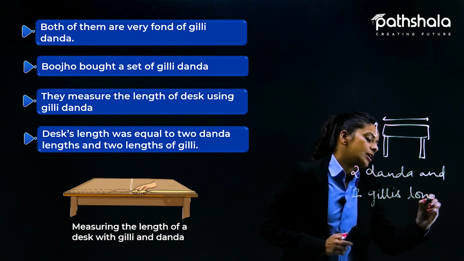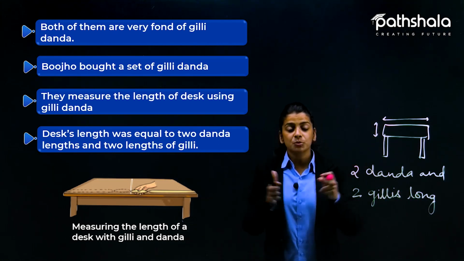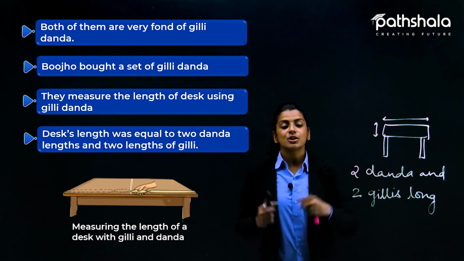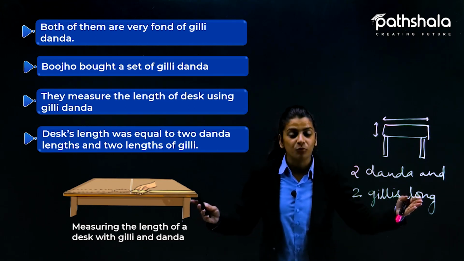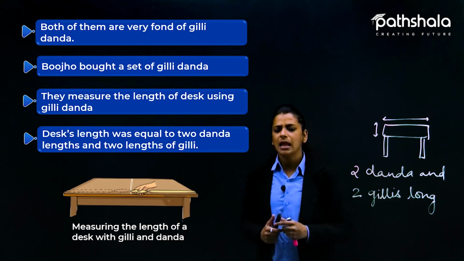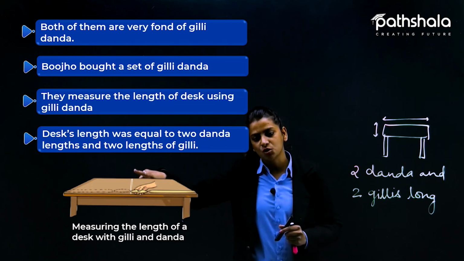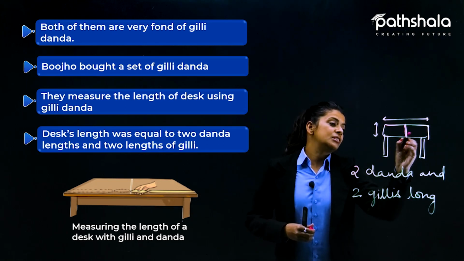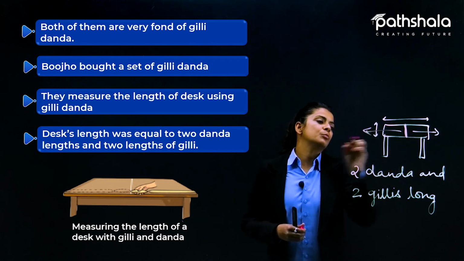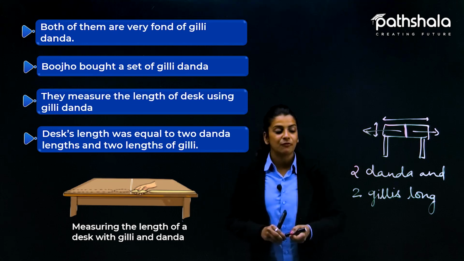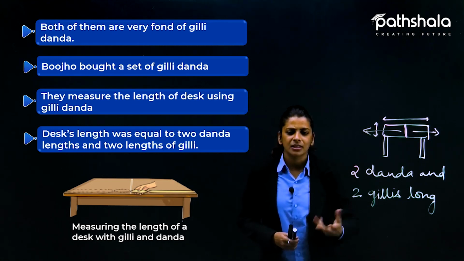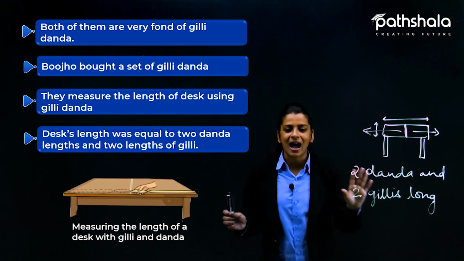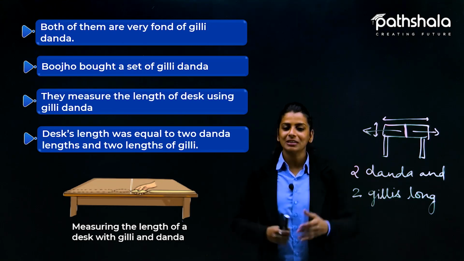Means जो longer stick है उसको हमने जब 2 times रखा तो 2 times and 2 times जब हमने गिल्ली रखी, the smaller wooden piece, so now they have got the measurement of the whole desk on which they were sitting. So with the help of this they drew the line in between. तो उन्होंने क्या किया? बीच में एक line draw कर दी that this one is of Pahili and this one is of Bujo. So that is how they have distributed it with the help of गिल्ली डंडा. As they were fighting कि तुम्हारे पास ज्यादा शेयर है या मेरे पास ज्यादा शेयर है. So they used their brains and bought whatever they had just to measure so that they can distribute it equally.